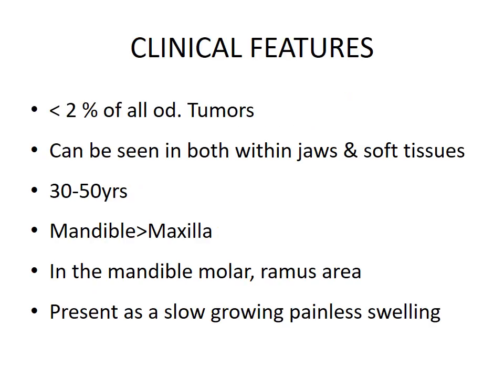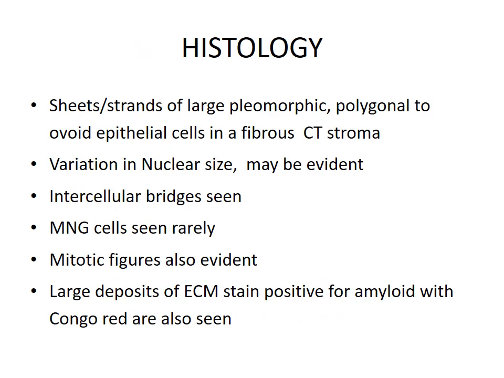Clinical features: less than 2% of all odontogenic tumors, can be seen both within jaws and soft tissues. The age range is between 30 to 50 years. Mandible is more commonly affected. In the mandible, molar ramus area involvement is seen, presenting as a slow growing painless swelling.